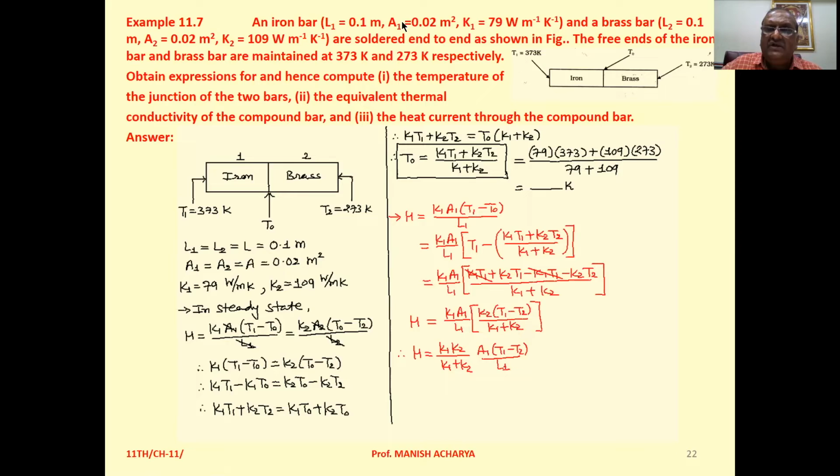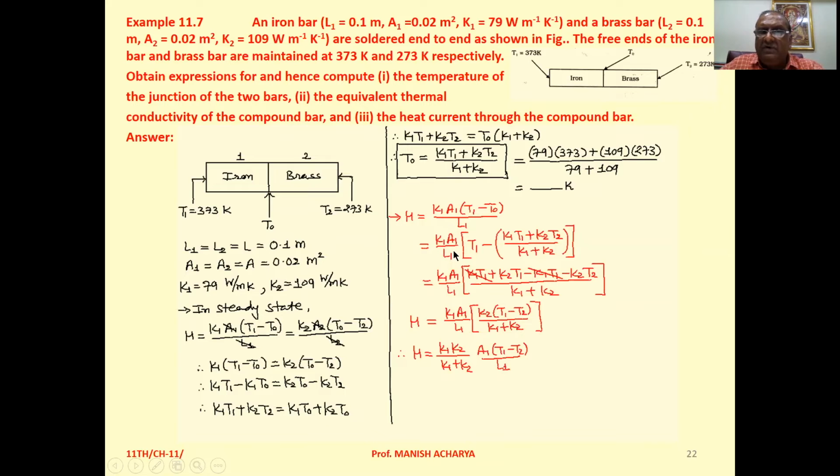Clear? Now let's derive the equation for the equivalent thermal conductivity. See, for rod 1 we can write the heat current H equal to K1 A1 into T1 minus T0 upon L1.